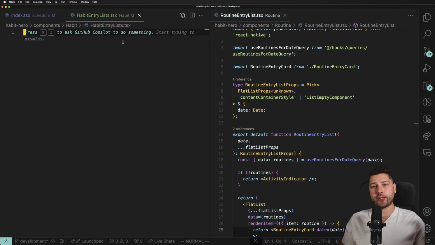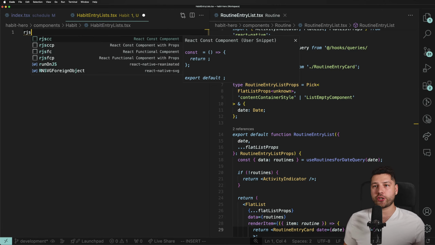So I kind of differentiate this because you're going to have views of habits. You're going to be able to show different habits in different places in the application, and not all of those places will allow you to actually set an entry to it. Cool. So we're going to do our trusty RGSFC.